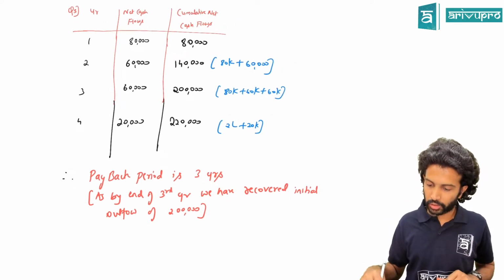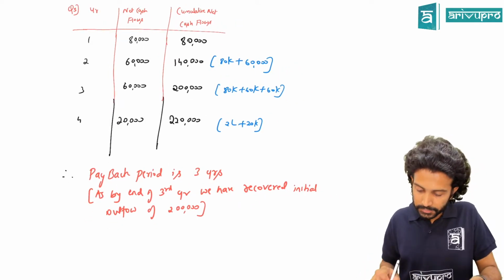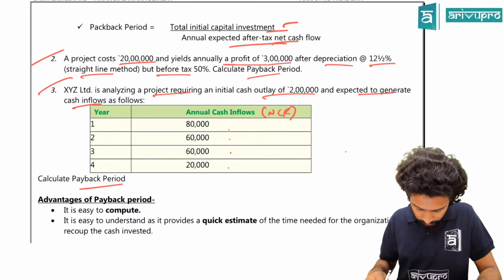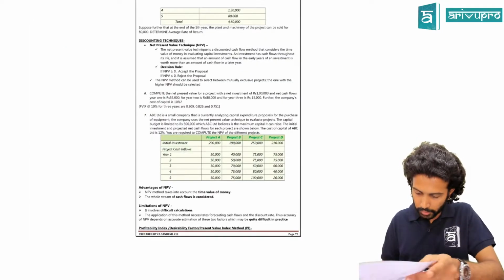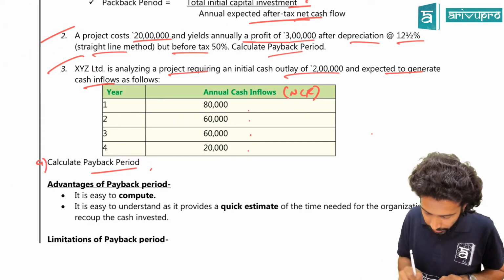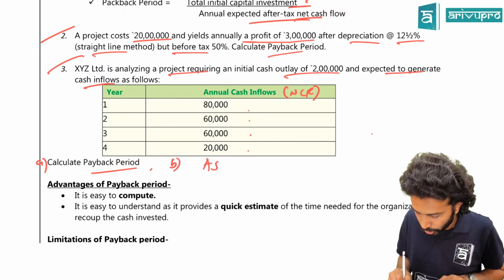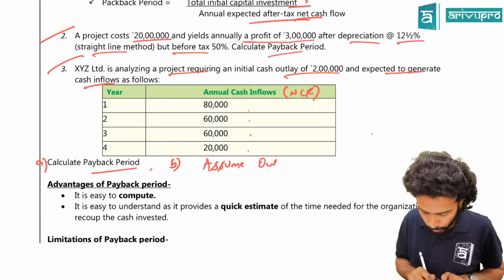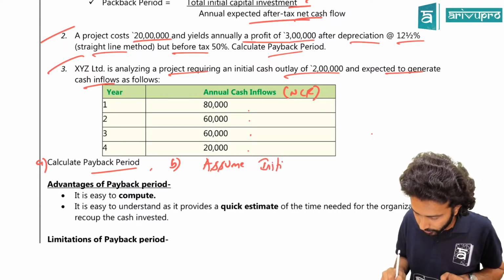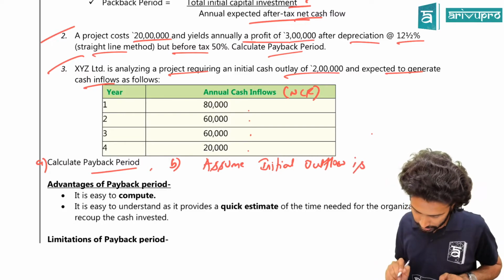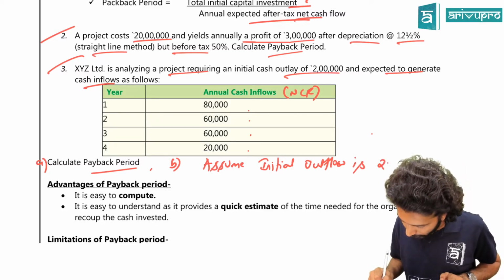This question is not good. One more we have for payback period, or is it the next concept? No, then we'll do one more. We'll modify this question. This is part A. We'll write one more. Assume the initial outflow, this is 220, let's keep it as 2,05,000.